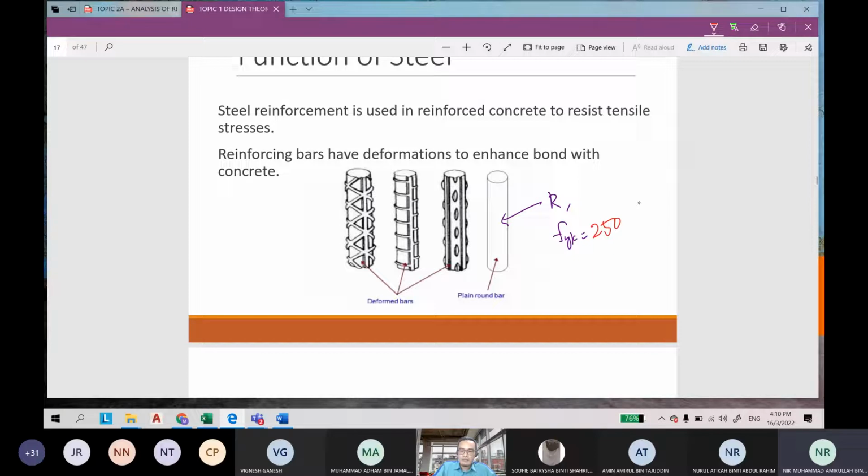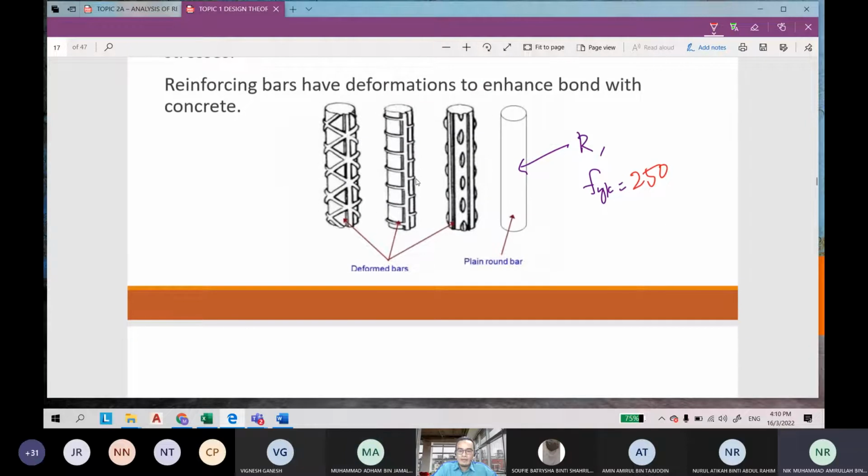Now the unit. This is very important, class, because the information will be given by text, which will usually confuse you. 250, how about the units? Newton per millimeter square. Good. Newton per millimeter square, or megapascal. Newton per millimeter square is equal to megapascal.